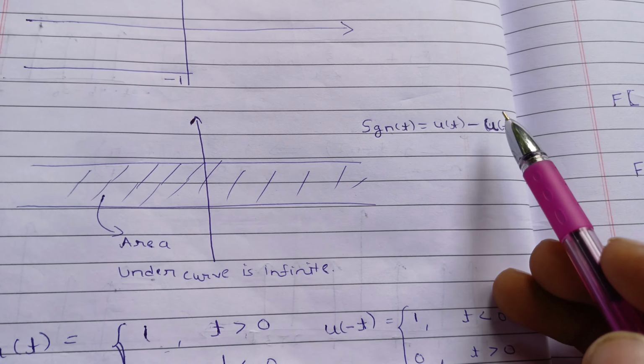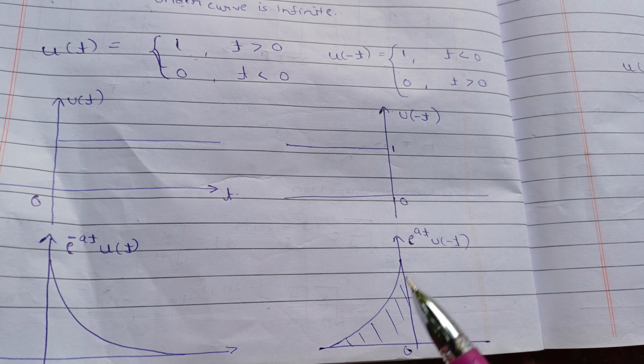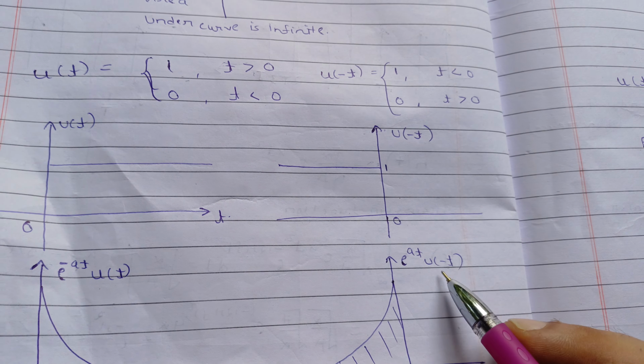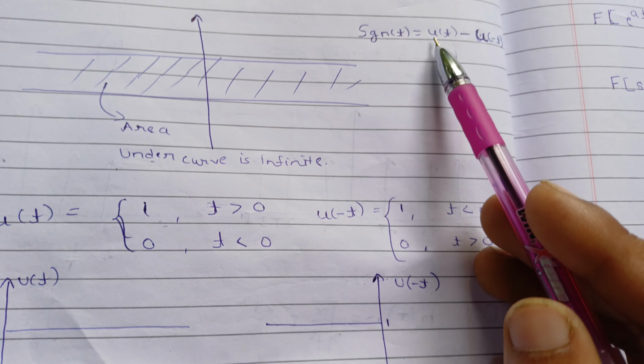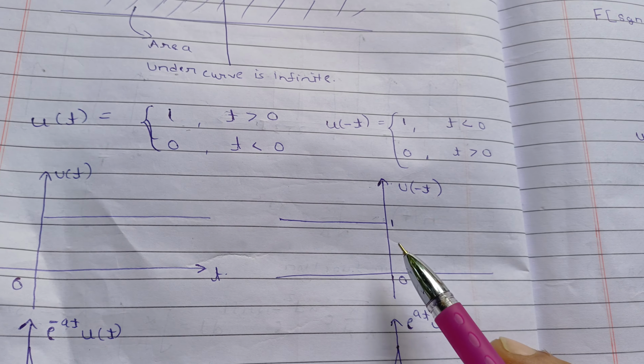Now we need to make this finite. How can we do that? We will multiply this u(t) with exponential minus a t, where a tends to 0. Because if a tends to 0 and you put a equal to 0, this will give you u(t) again. Here also we need to make this finite, so we need to decrease it exponentially. That's why we are multiplying this factor e to the a t, where a tends to 0, with u(minus t). Again for a equal to 0 this will give you the same value, so we can multiply this. By multiplying this factor, we make the complete signum function finite. So we now have the unit function in this form and this form. So we can write u(t) minus u(minus t) as exponential minus a t u(t) minus exponential a t u(minus t).